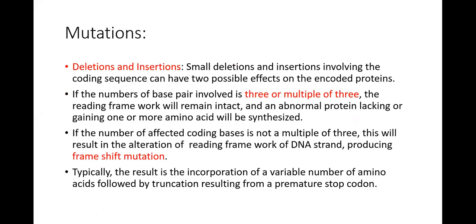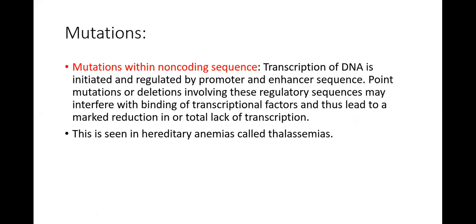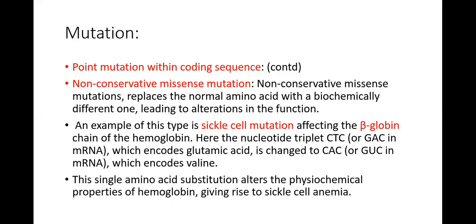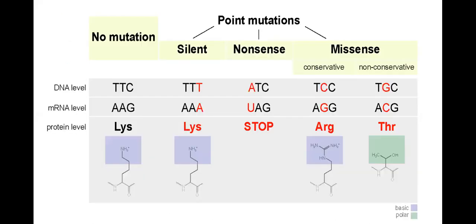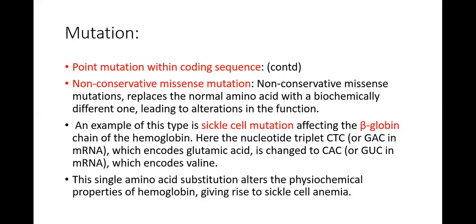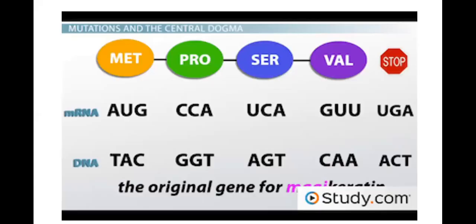So what is going to happen in mutations within the non-coding sequence? Those were the mutations within the coding sequence, in which I have told you three types of point mutation. First is the conservative missense mutation, the other is the non-conservative missense mutation, and number three is the stop codon mutation. This occurs in the coding sequence.